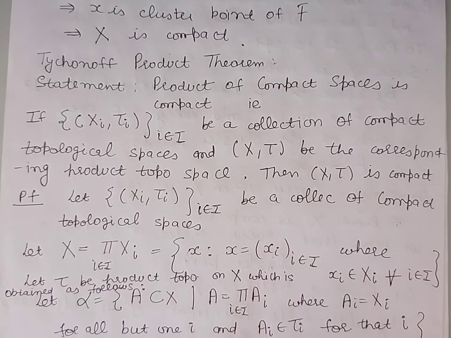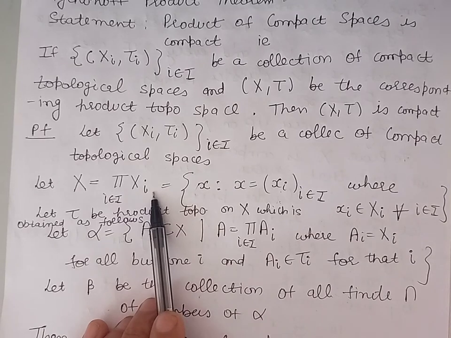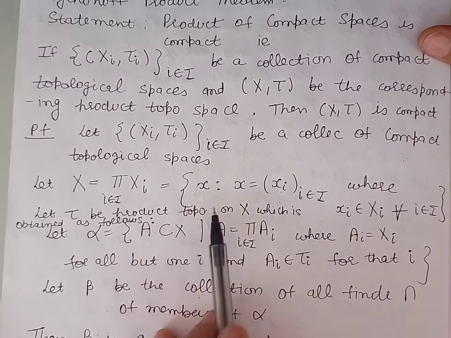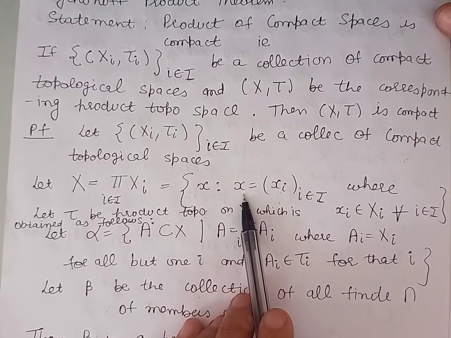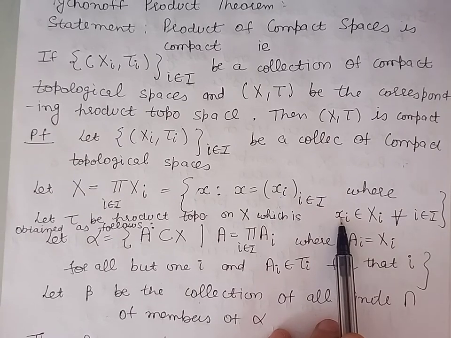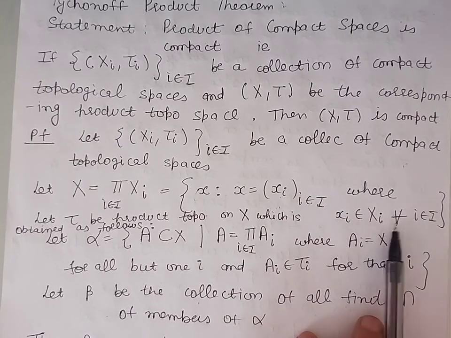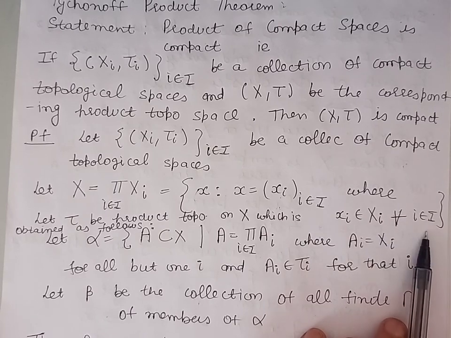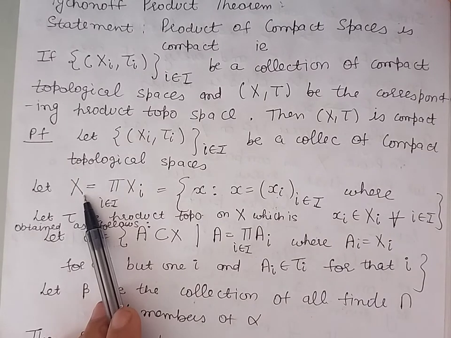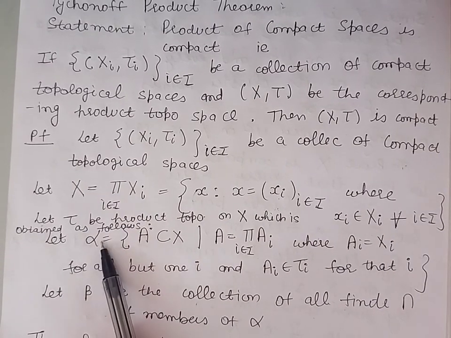Now, by definition, X, which is the product of Xi's, this is the collection of all those elements x which are of the form product of xi, where xi belongs to the topological space Xi for every i belonging to the index set. And let us take τ be the topology on this set X, which is defined as follows.